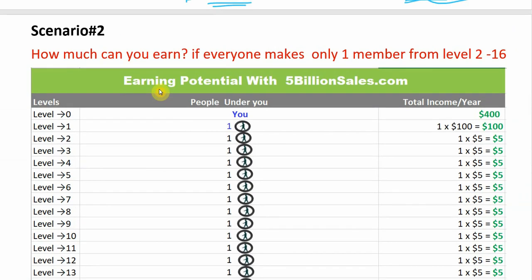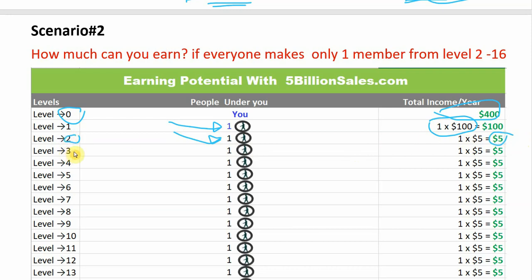If everyone makes only one member from level 2 to 16. At level 0 you will get $400. At level 1 if you make just one affiliate, then you will get another $100. At level 2 if an affiliate at level 1 just makes one member, then there will be only one member at level 2, and 1 times $5 will be equal to $5.